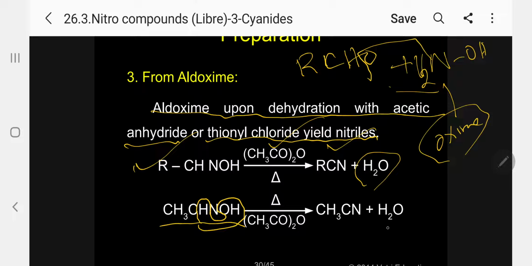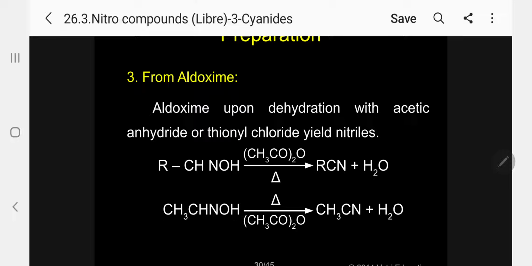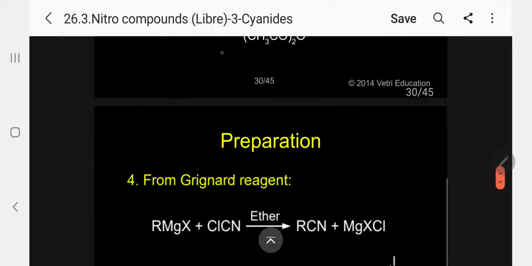Again dehydration takes place, giving RCN. In the same way here, again dehydration gives methyl cyanide and water. So from aldoximes also we get nitriles by dehydration.